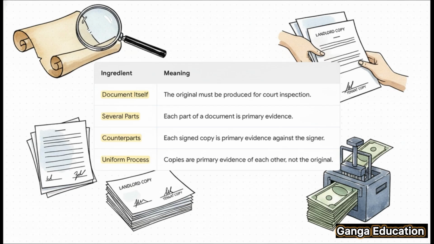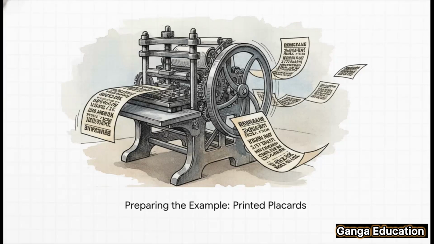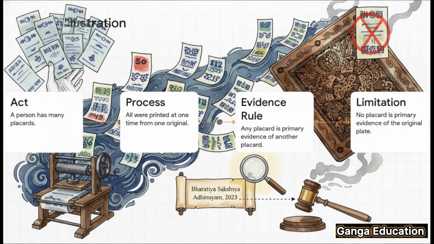The last point, about a uniform process, is best explained with an example. And you know, it's really helpful to understand this idea of a uniform process. The Act itself provides us with a classic illustration. It's about printed placards. Let's walk through this little legal hypothetical together. So here's the crucial point.